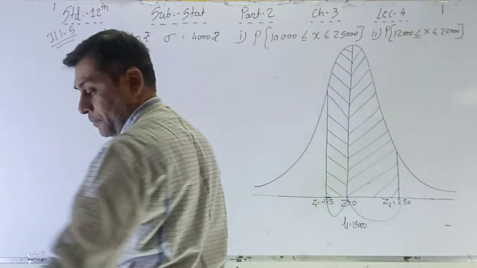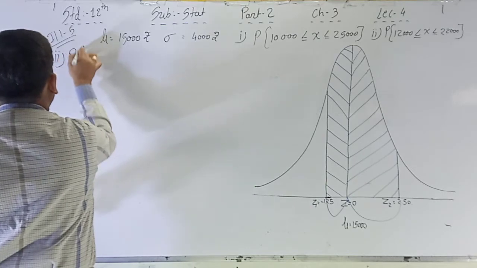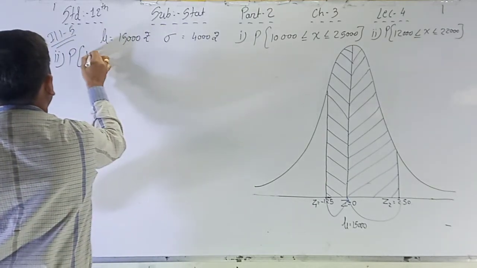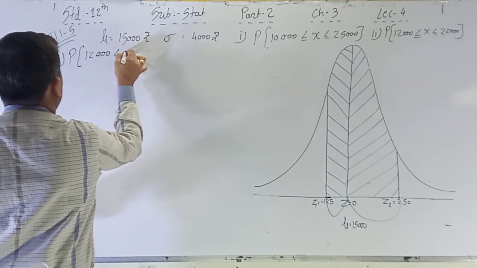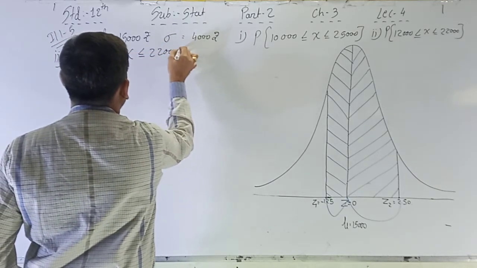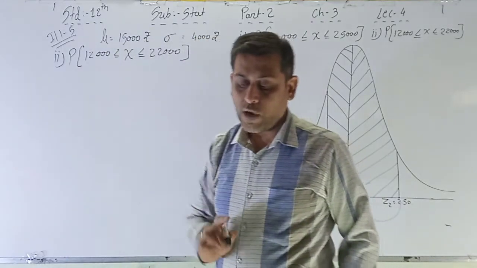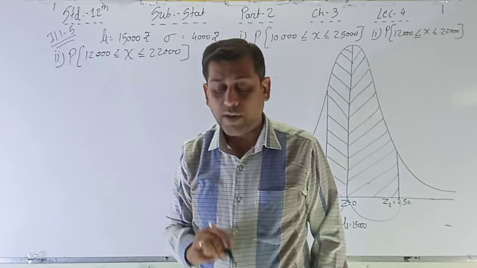Second point, P of 12,000 less than or equal to X less than or equal to 22,000. Now this one is the normal variable. We have to convert that normal variable into standard normal variable.